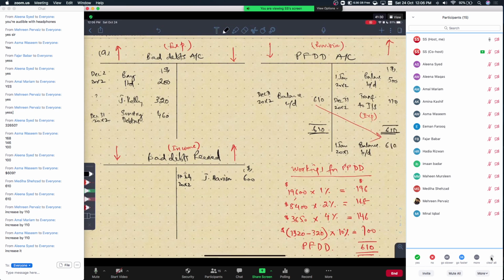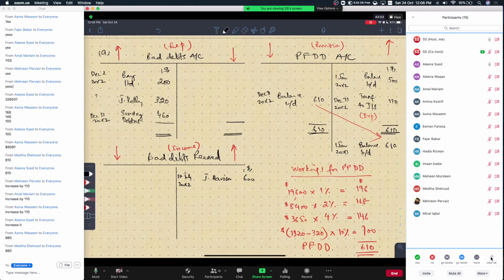However, we have two other accounts still open, the expense account and the income account. Every expense and every income is going to go to the income statement. So these are not going to have a balance carried down. Instead, whatever the total comes out to be, which is how much in the bad debts account, the total? How much is this? 200 plus 320 plus 460, 980. 980. Thank you, Madhiha.